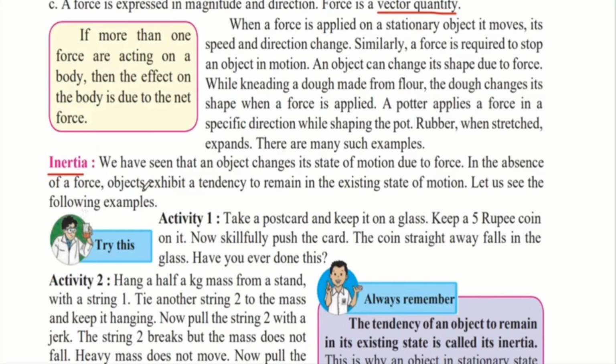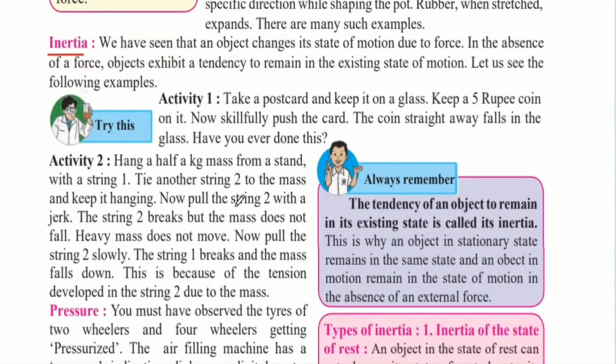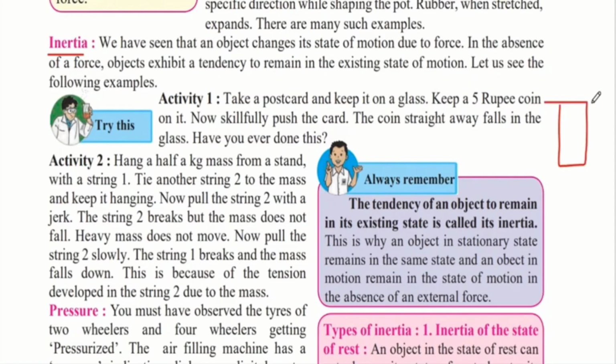Let us see the following examples to learn more about inertia. Activity 1. Take a postcard and keep it on a glass. Keep a 5 rupee coin on it. Now skillfully push the glass. So we take a glass and we keep a postcard, like a cardboard, on top of this glass. On top of the postcard, we will place a 5 rupee coin. Now we have to push this card very forcefully.